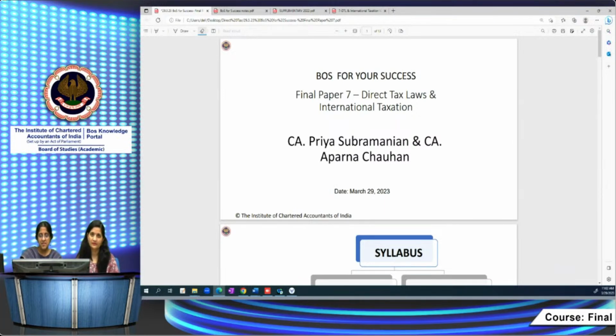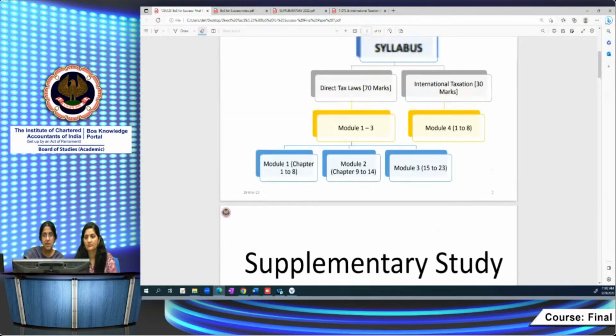I'm Aparna Chauhan. Initially, we will be covering the important things like what the syllabus is, what the study material is, what the applicable assessment year is, the relevant provisions of the Finance Act and their applicability, then your section-wise weightages, and a little bit about time management. After that, we will be taking up some important chapters and topics which have been amended or are new provisions introduced by the Finance Act 2022, which is applicable for the May 23 examination. So let us start now.